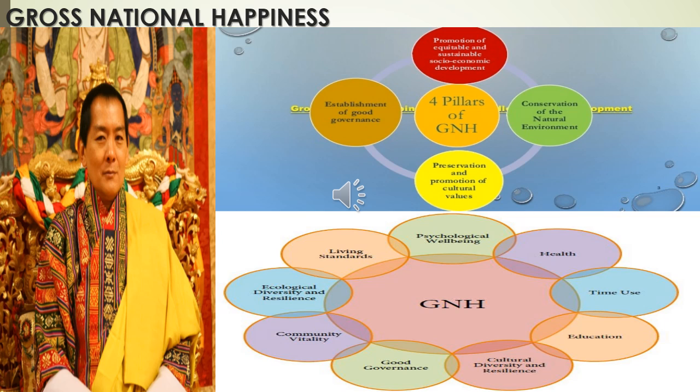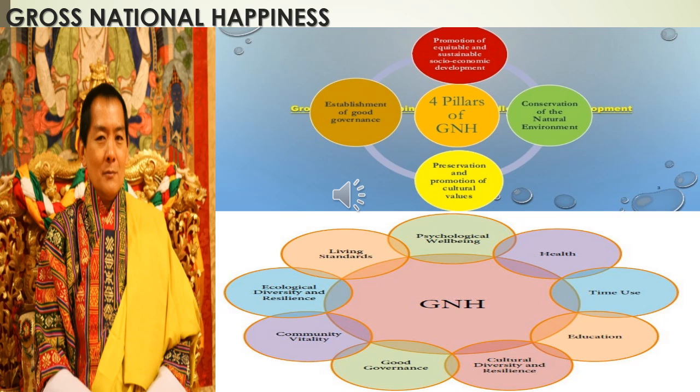Then the nine domains of GNH. The important domains of GNH are psychological well-being, health, time use, education, cultural diversity and resilience, good governance, community vitality, ecological diversity and resilience, and living standard.